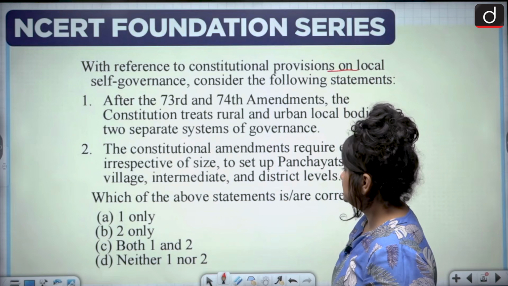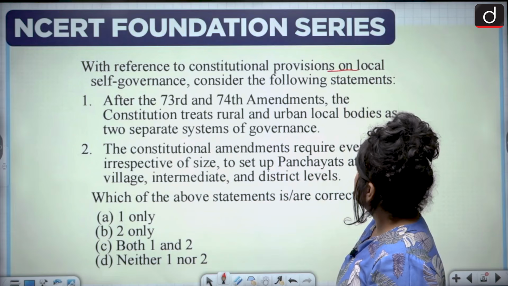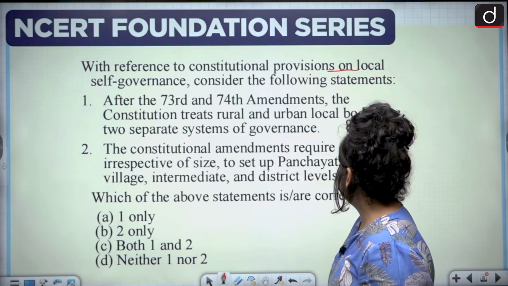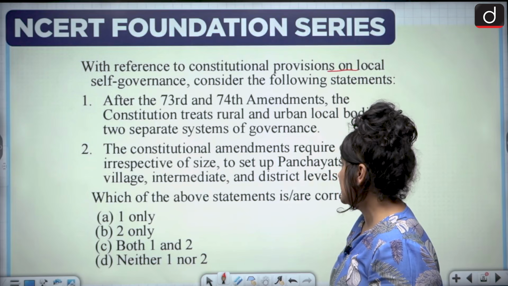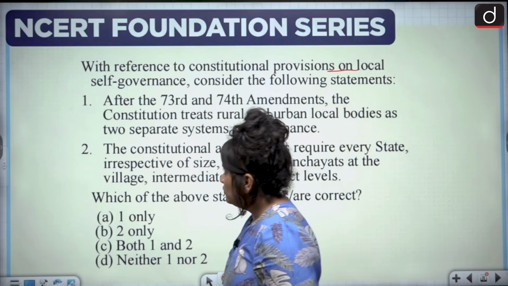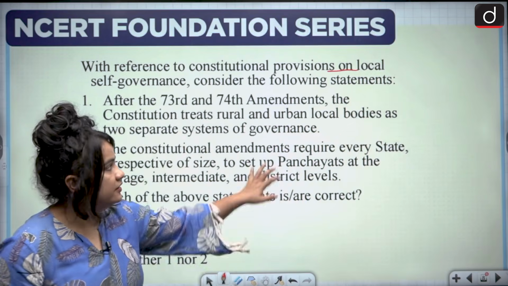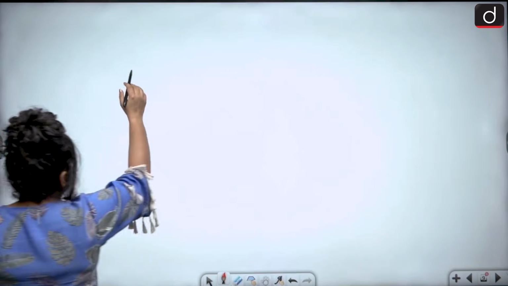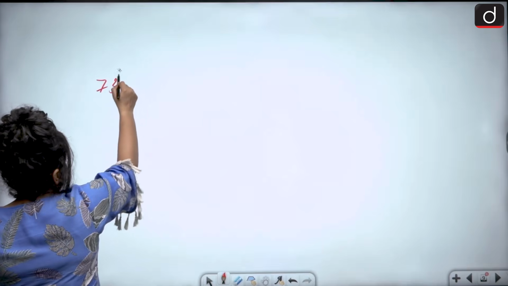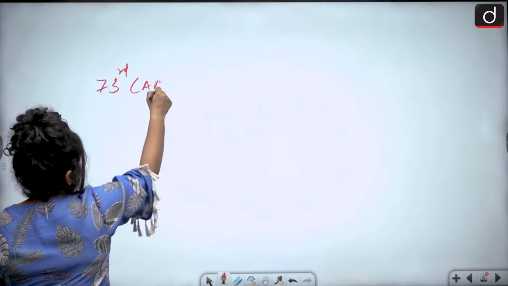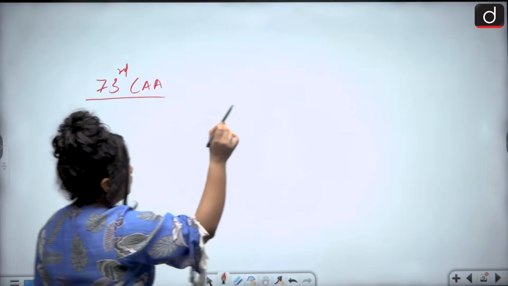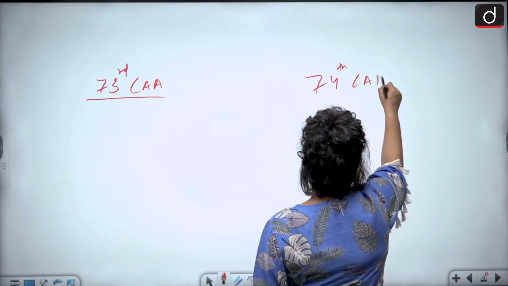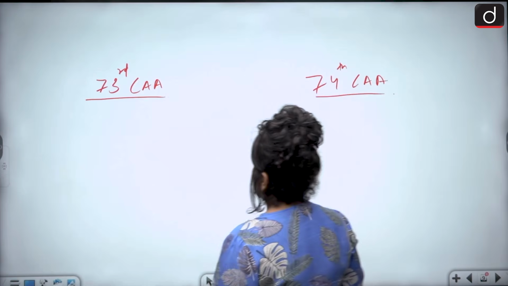Now, the second one says the constitutional amendments require every state, irrespective of size, to set up panchayats at the village, intermediate and district level. So now it says that after the 73rd and 74th Amendment Acts, the constitution treats rural and urban local bodies as two separate sectors. Now let's see what these are.